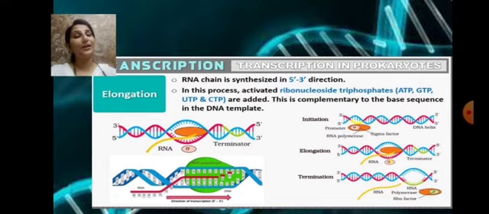That means if in the DNA strand it is adenine, then what nucleotide will be attached to form the new RNA chain? It will be uracil. If it is cytosine in the DNA, then in the RNA chain the complementary base pair is guanine. So in the complementary fashion, the base sequence is added and thus the RNA chain is synthesized. This is the elongation process.